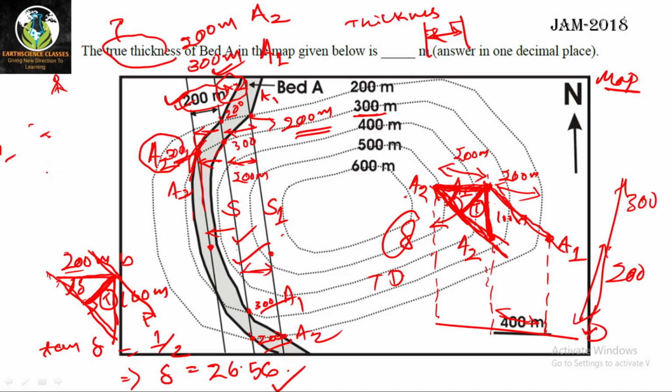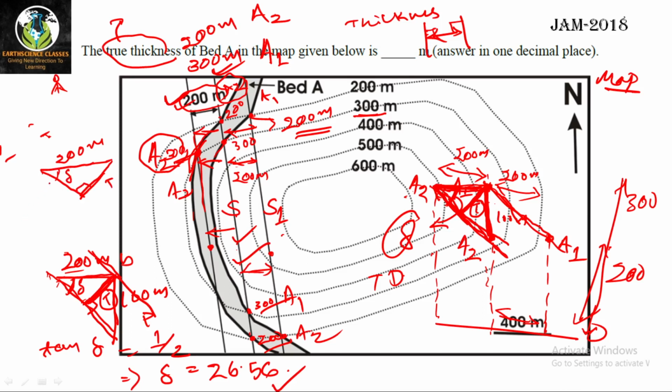So we have 200 meter, then the dip value delta, and I have to calculate the thickness.